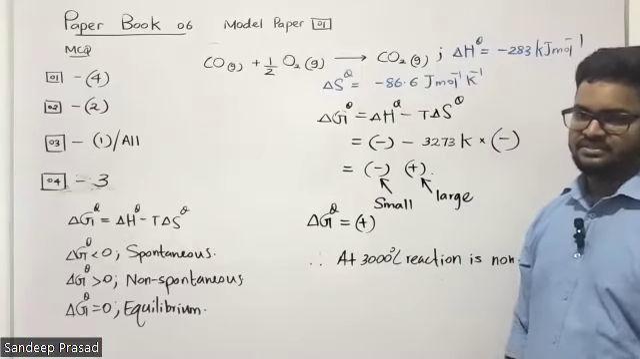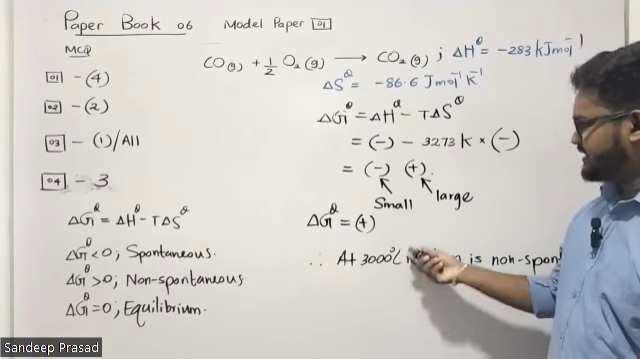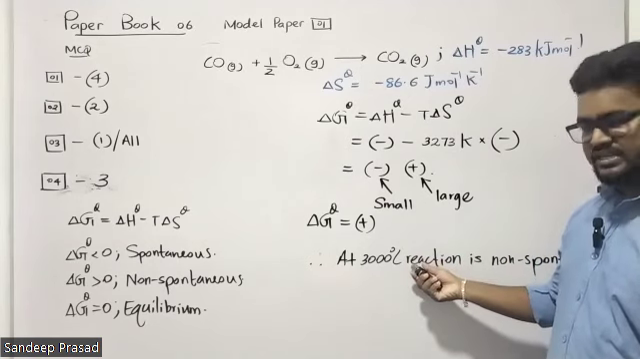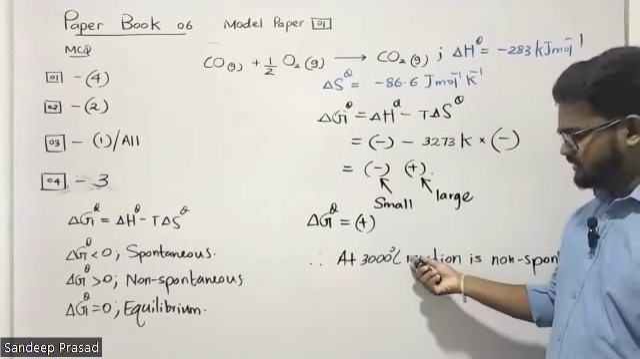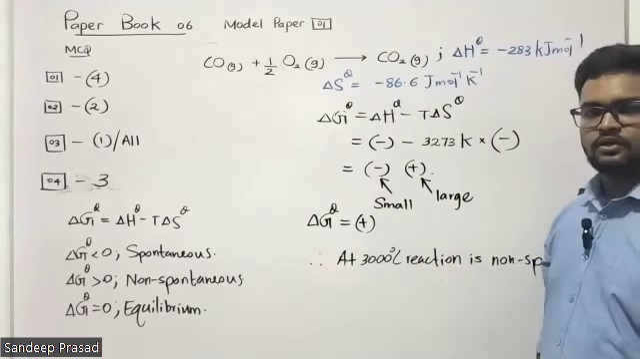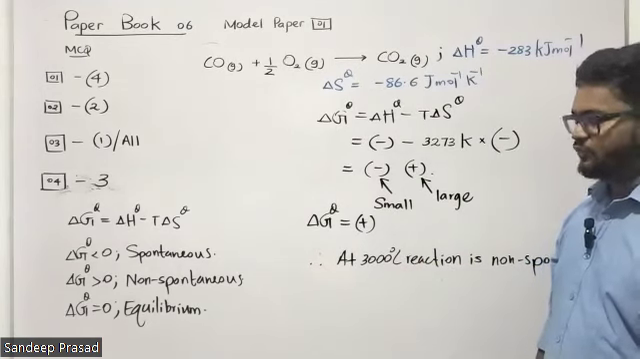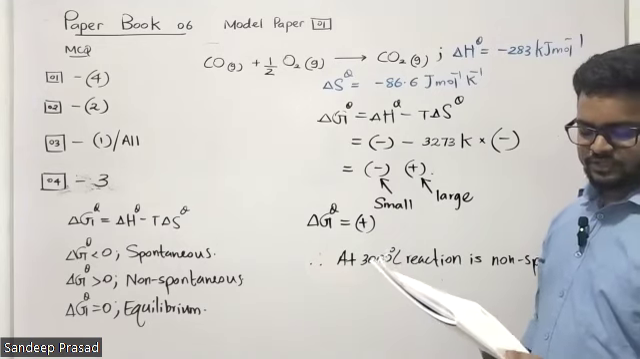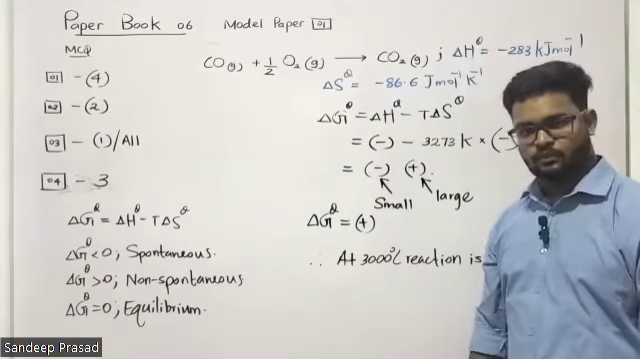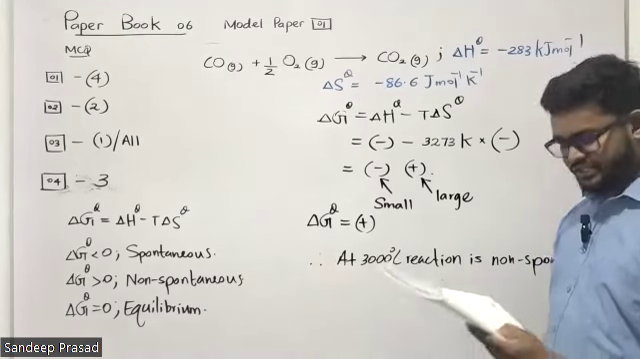Not at any temperature, right? So we can say that now at 3000 degrees Celsius, what happened to the reaction? The reaction is not spontaneous. So therefore, at any temperature, the reaction is becoming spontaneous. We can't accept that part. That is wrong.